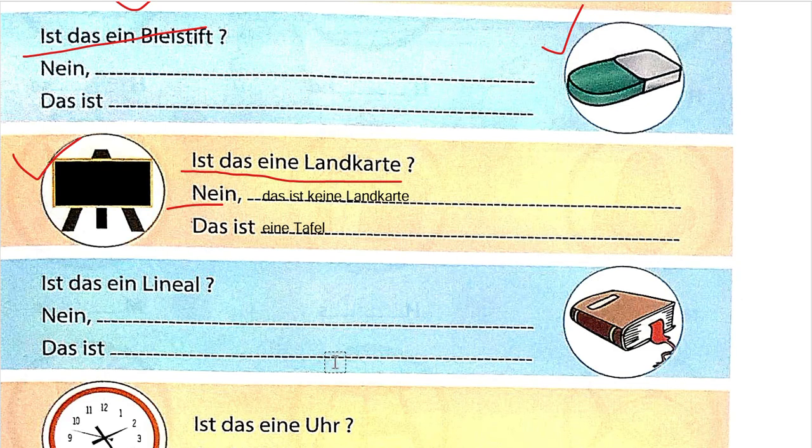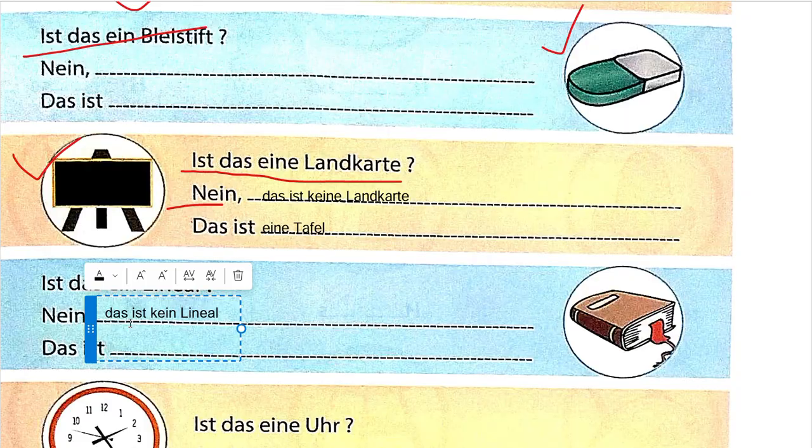So you can see like this, you have to write the answer. Ist das ein Lineal? Do you see a Lineal? No, I see a book. So, das ist kein Lineal. Das ist ein Buch.